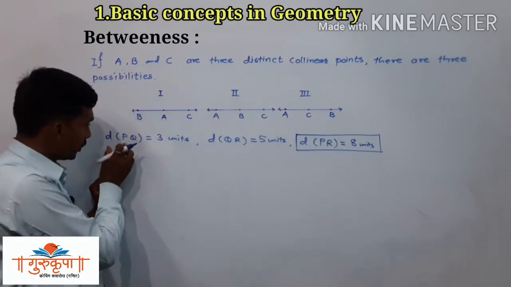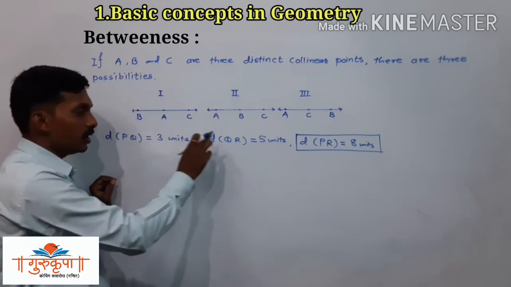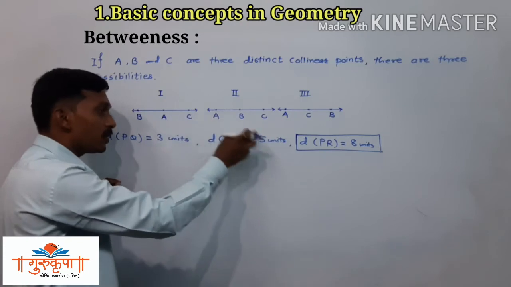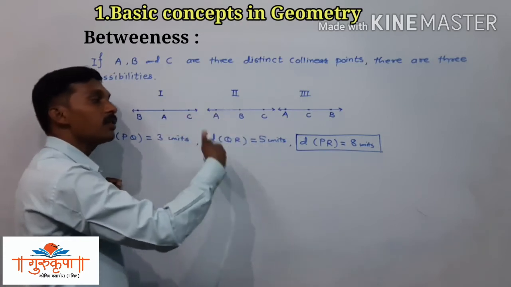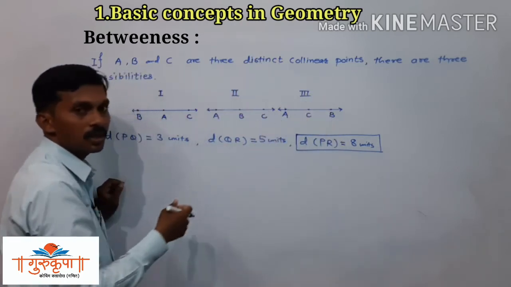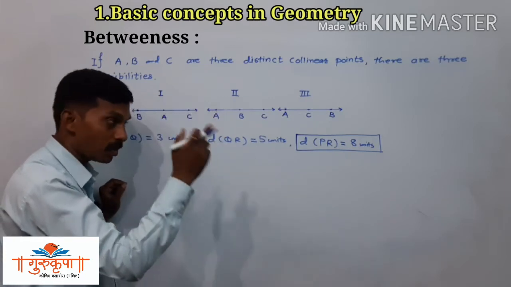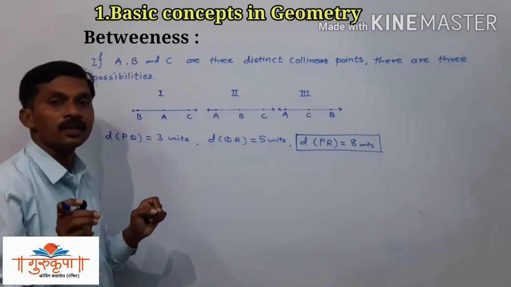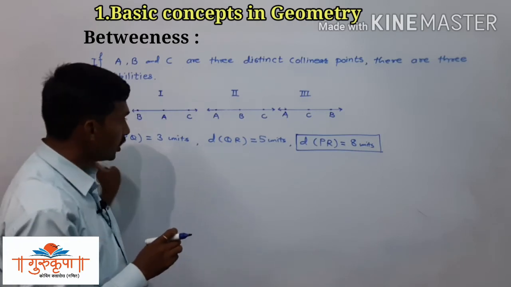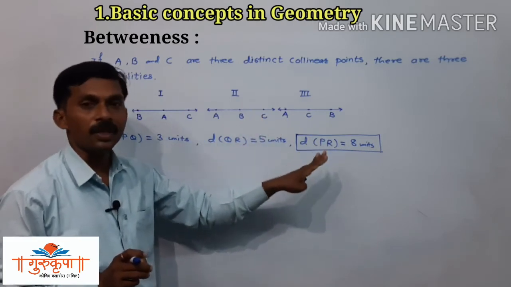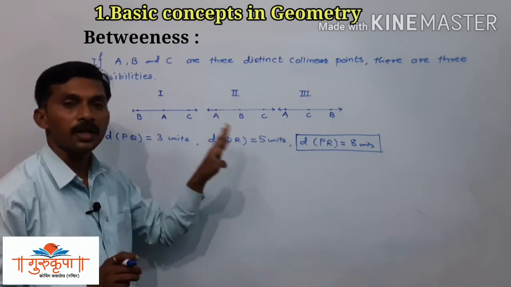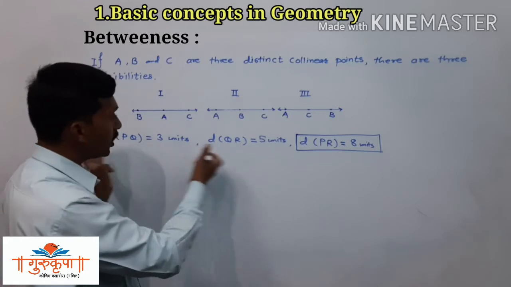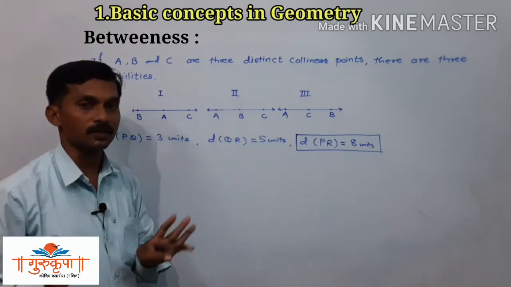Distance PQ is 3 units, distance QR is 5 units. If the sum of these two distances is equal to the third distance, that is the biggest distance or the highest distance, then we can say that there is a relation of betweenness among the given 3 points, or in other language, these 3 points are collinear.